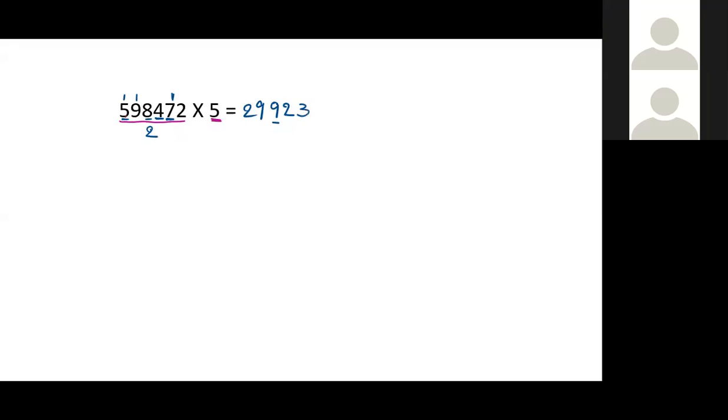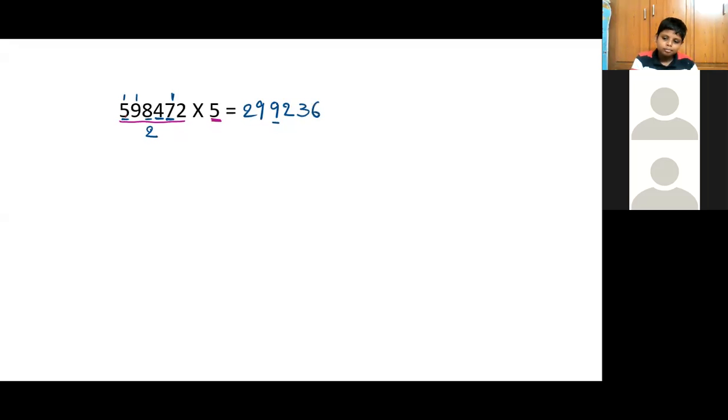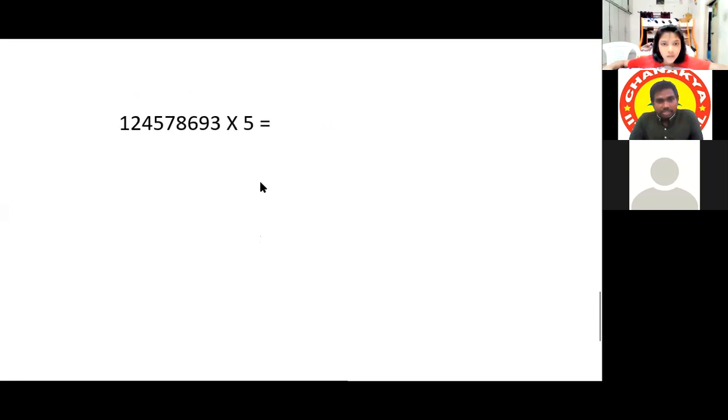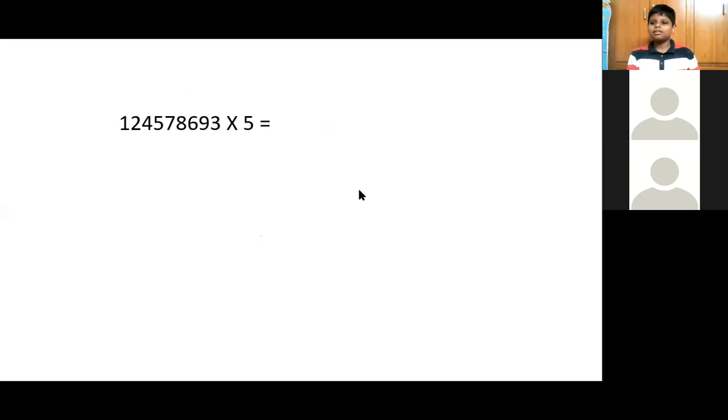So in 12, how many times will 2 go? 6. So now what is the remainder here? 0. So we have to multiply this 0 with this 5, so it will be 0. That's the answer. Okay. Next and last question will be done by Ishan.